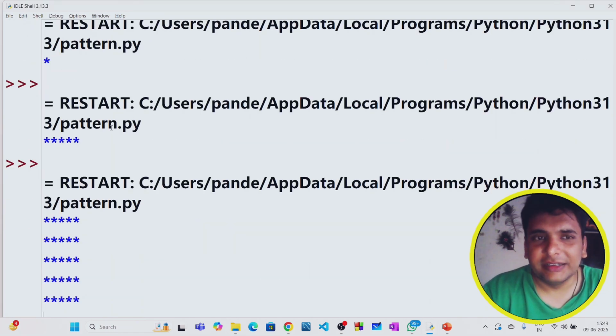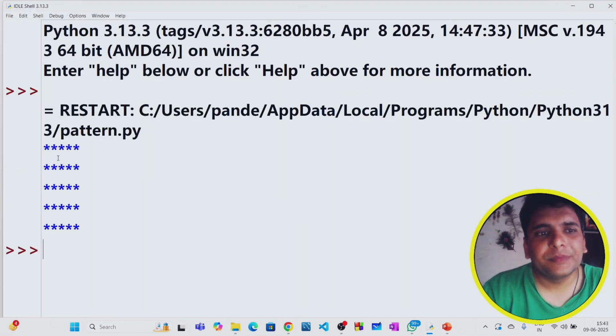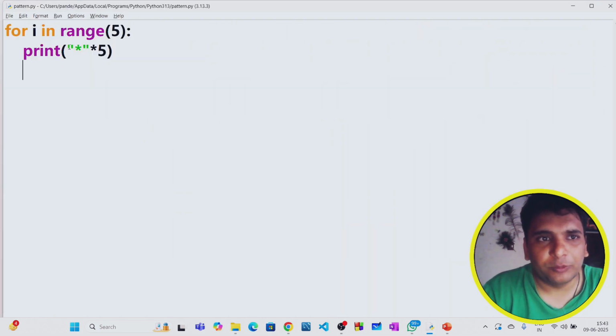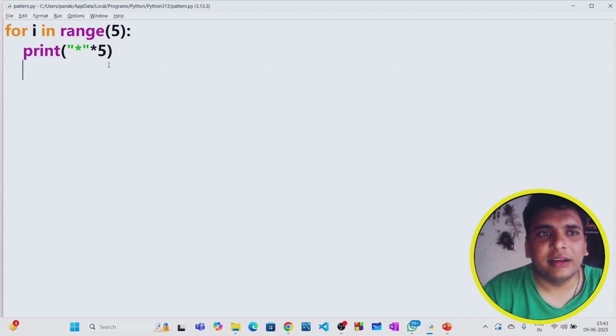So did we get our pattern? Exactly, we got our pattern. Once again I'm printing it. See here, one line I printed, but loops will help me to print the same line multiple times. Simple pattern, and I got our code also. So this is just 2 lines, and I got the pattern.